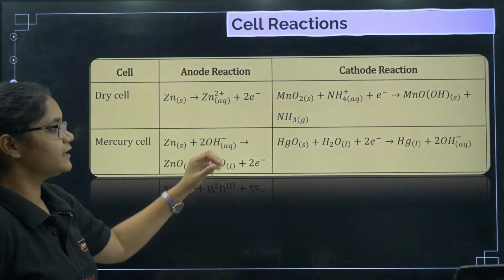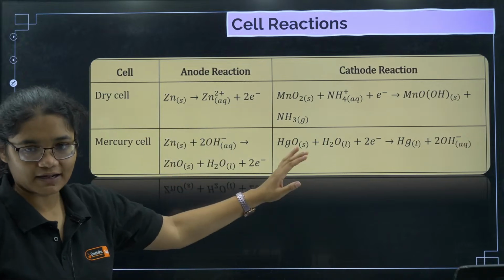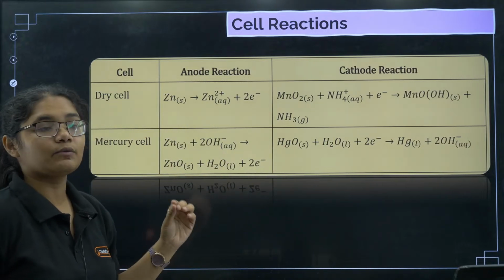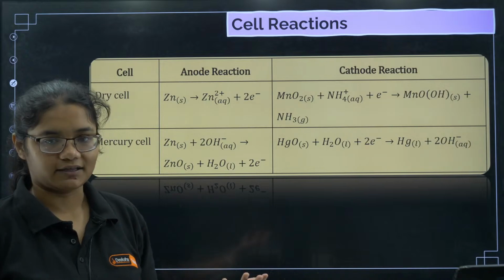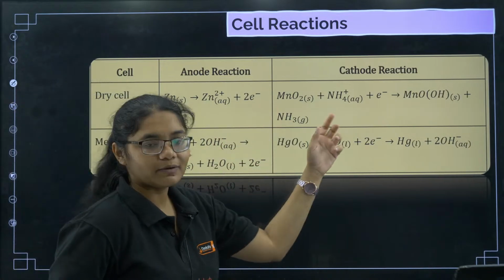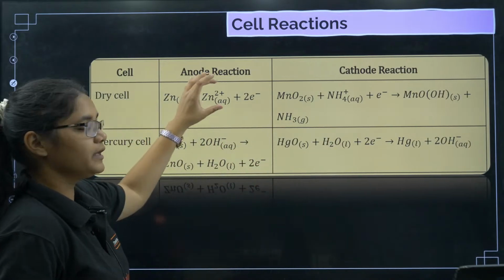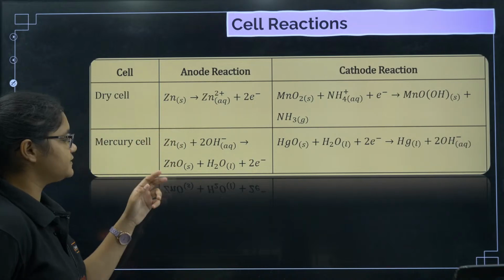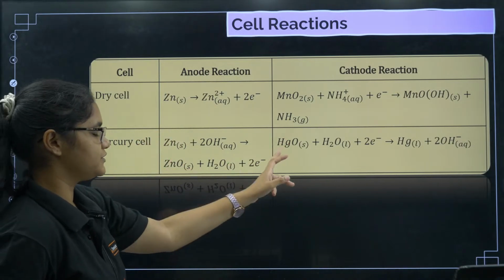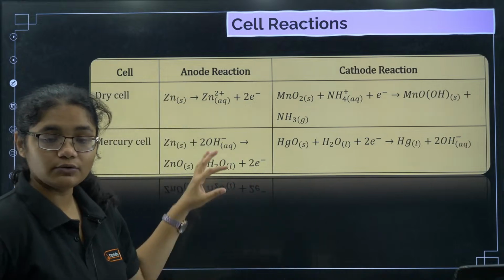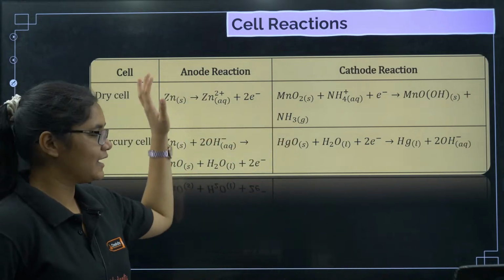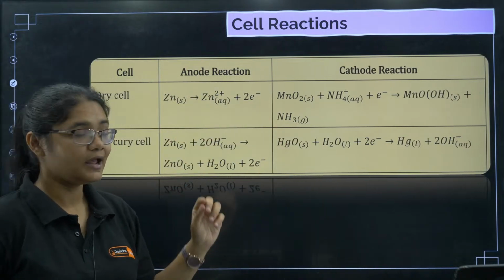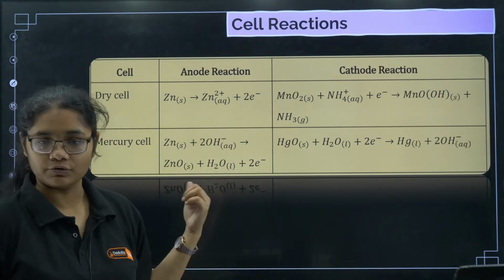Next, in dry cell you should be knowing what is anode and what is cathode. Questions can be asked like, what is the cathodic reaction in dry cell? So you should be knowing MnO2 plus NH4 plus, and what is the anodic reaction here. Similarly, in mercury cell, zinc is the anode but HgO is the cathode. So you just need to know which is anode and which is cathode. You don't have to remember the exact reaction, but at least that you should be knowing.